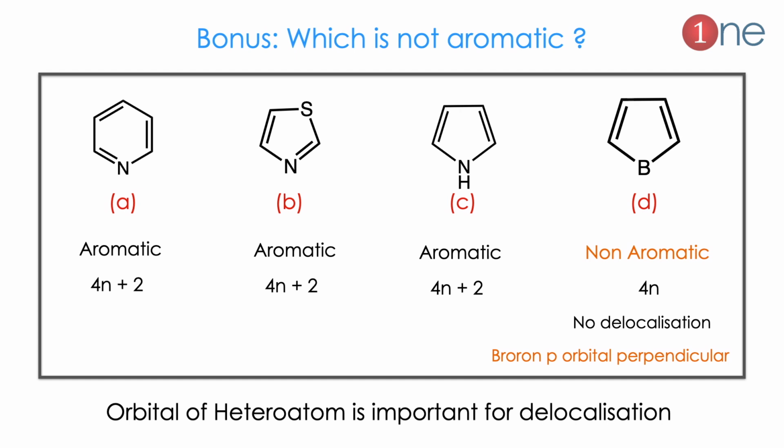So A is definitely aromatic, which is pyridine. B is like sulfur, which can donate the lone pair and be involved in the resonance. So nitrogen has some kind of basicity. And C is definitely aromatic, which we know very well is the furan system. And D will be the peculiar one, which is non-aromatic. Why? Because the position of the lone pair is perpendicular to the ring, which will not allow the p orbital to participate. So there will be no delocalization there, which is a very odd question. So it is a non-aromatic system.